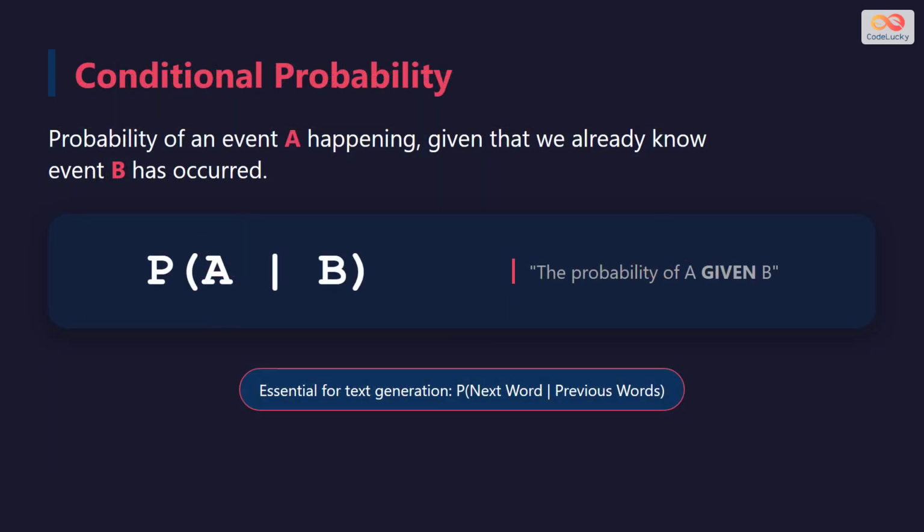Now we get to one of the most critical concepts, conditional probability. This is the probability of an event happening, given that we already know something else has happened. This is exactly how text generation works. The model asks, what is the probability of the word sky, given that the previous word was blue? It uses the context condition to make better predictions.